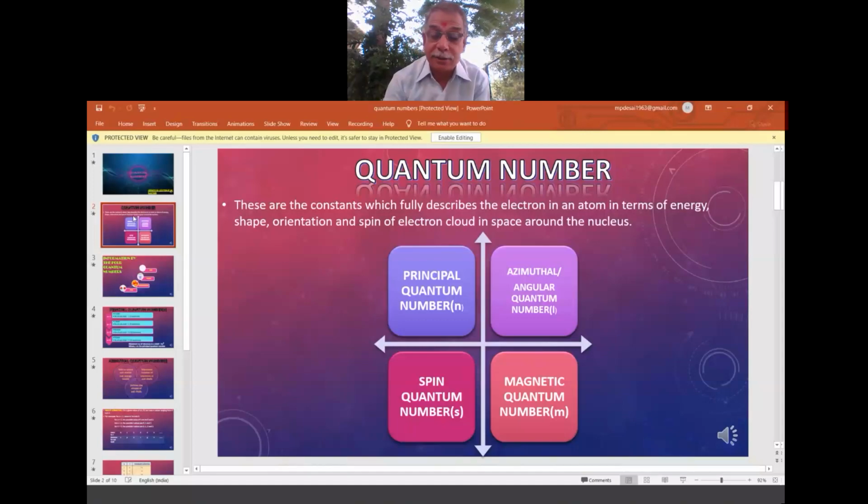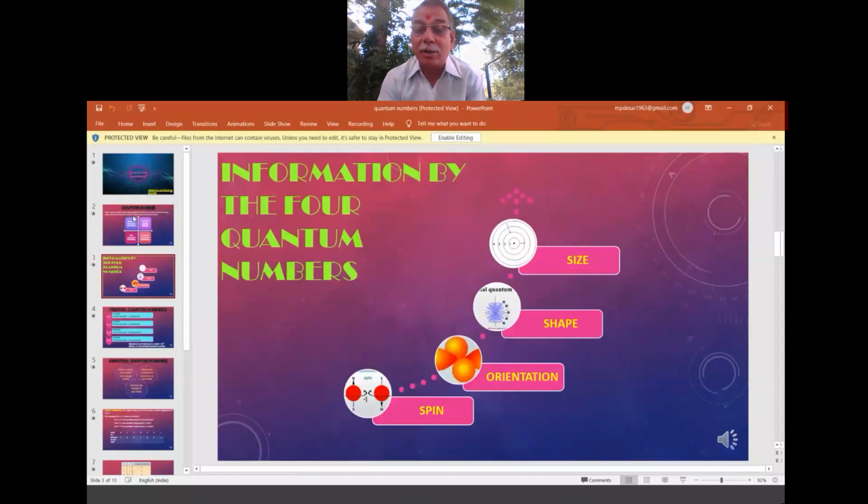What do these indicate? First is the principal quantum number. It will tell about the size. Bijapur, for example, in our previous example. So this will give idea about the bigger area. So in Bijapur, he is there.